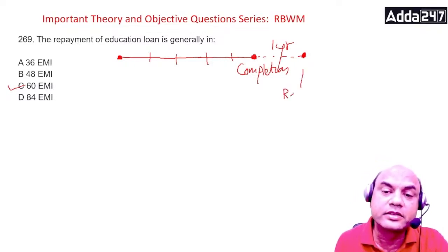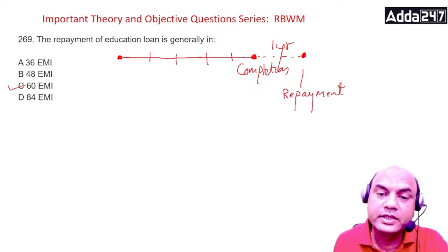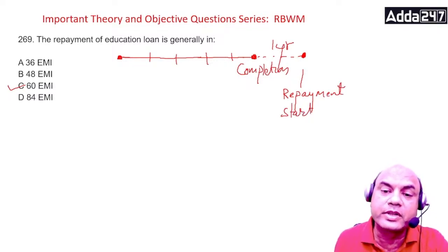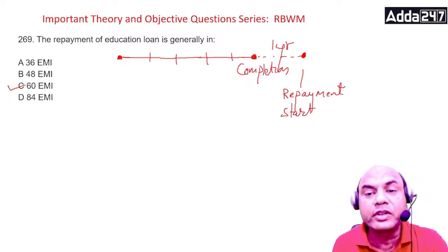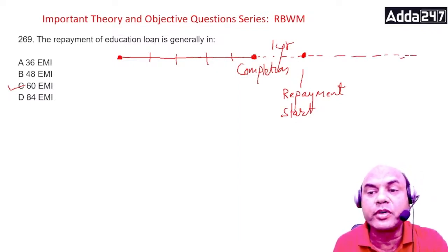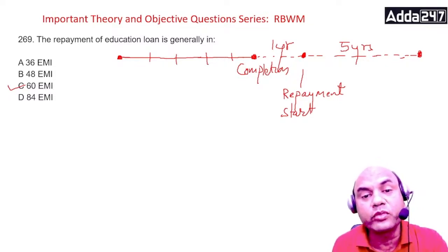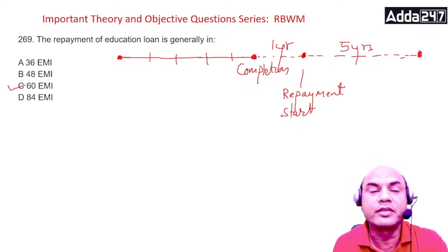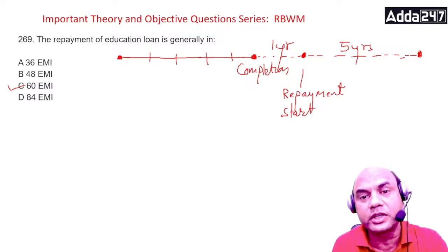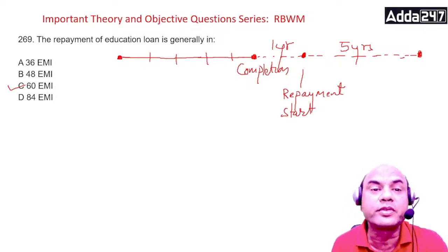Repayment starts here. Plus, it will go for 60 EMIs. So this will go on for 5 years, or 60 EMIs as we call it. So this is how the education loan works. Totally how many years now? 4 plus 1, 5, plus 5, 10. So the education loan is one of the longest loans. It's not the longest loan. In fact, home loan is one of the longest loans, right?